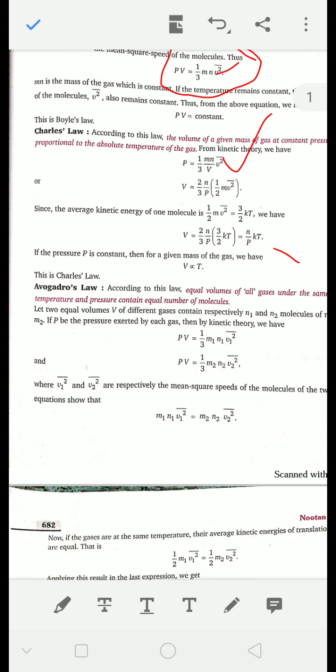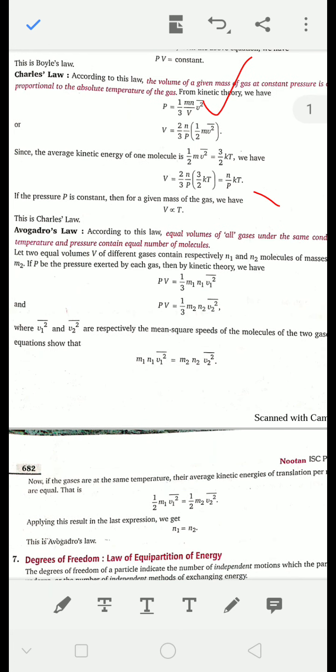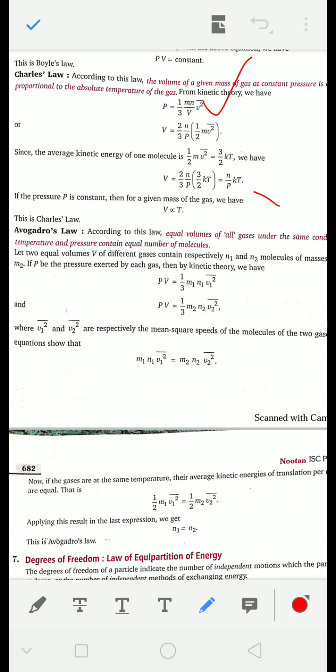So if P is constant for a given mass of gas, volume is directly proportional to temperature. This is Charles' law. Here, as you can see, everything except temperature is constant when pressure is also constant. So this is Charles' law. Now Avogadro's law.